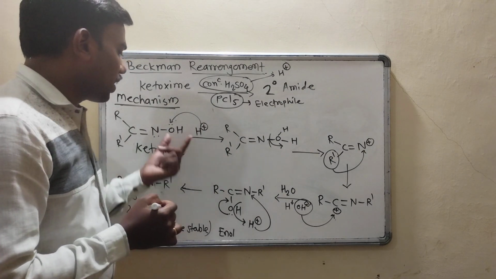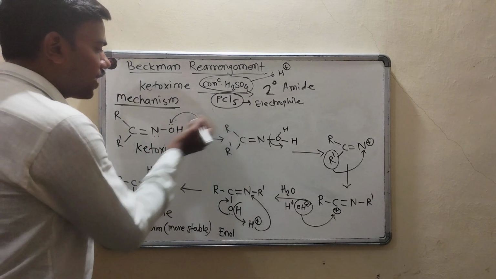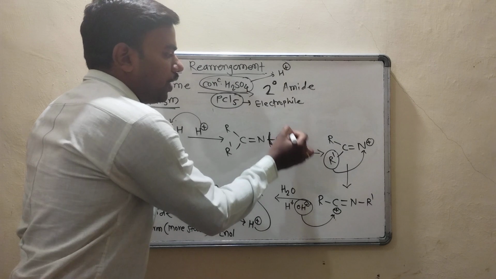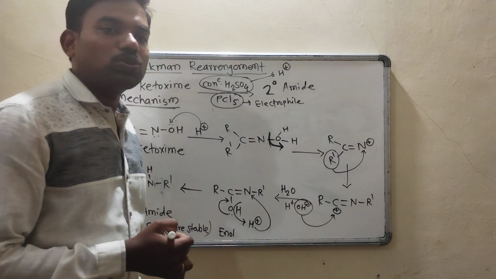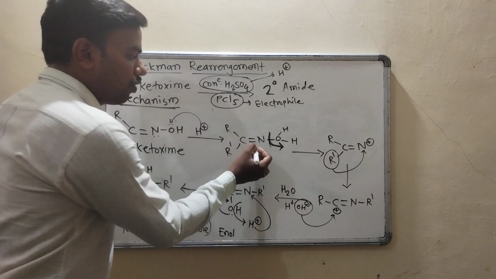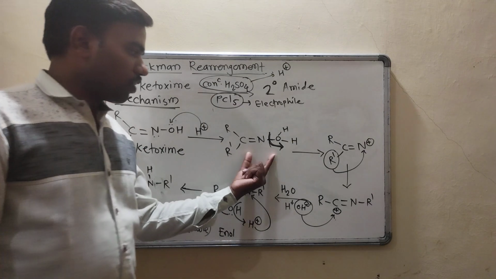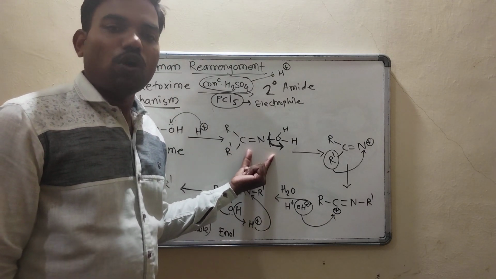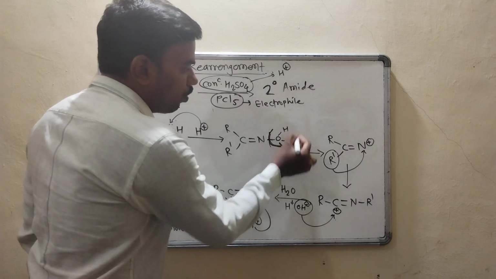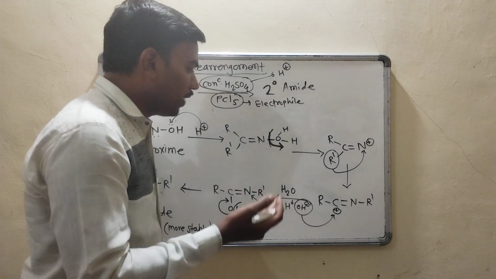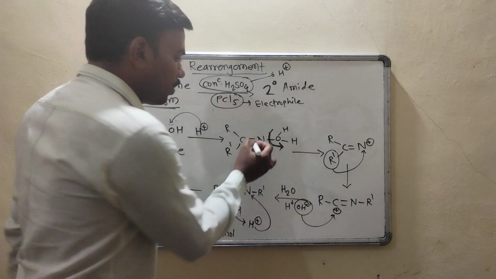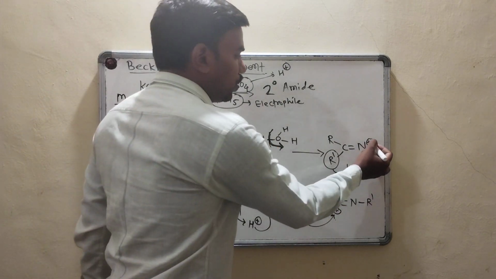So what will happen further? This oxygen will attract this hydrogen and here we will get OH2 or we can say H2O, that is water molecule. So removal of water molecule will take place in this step. Once this H2O is eliminated, this nitrogen will acquire positive charge.